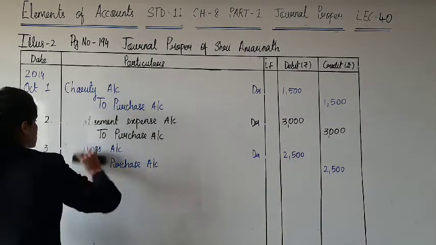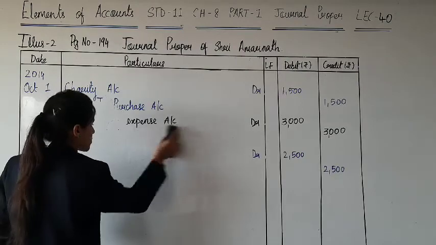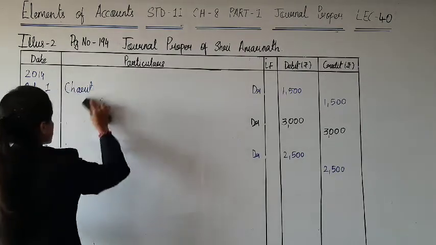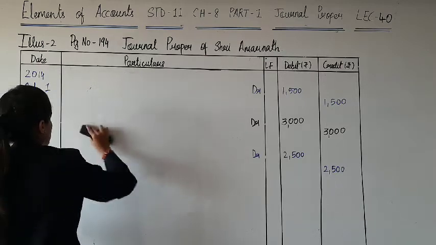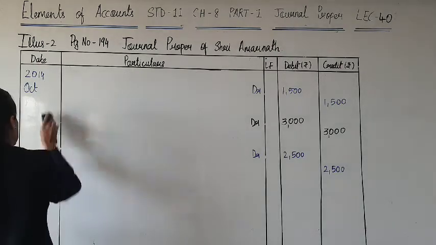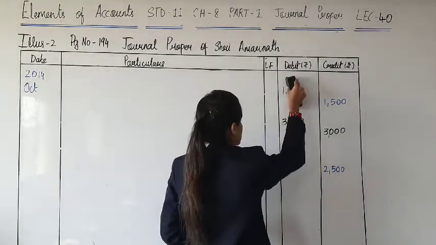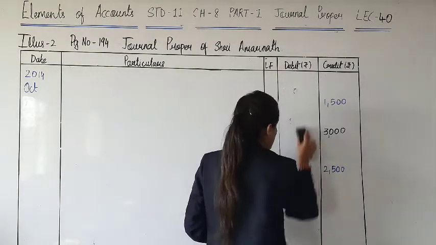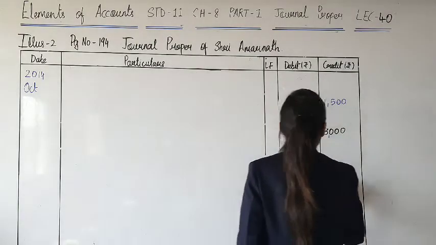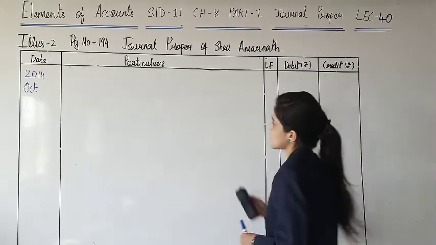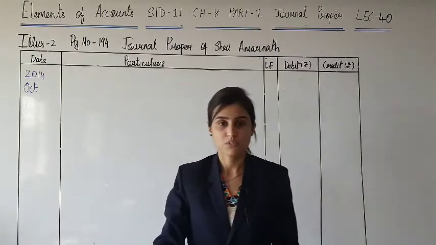We are writing the journal entry for the dishonor of bill only, because dishonor of bill takes place on this date. I think you must also be ready with the specimen of journal proper. And if possible, please write down journal entries along with me.